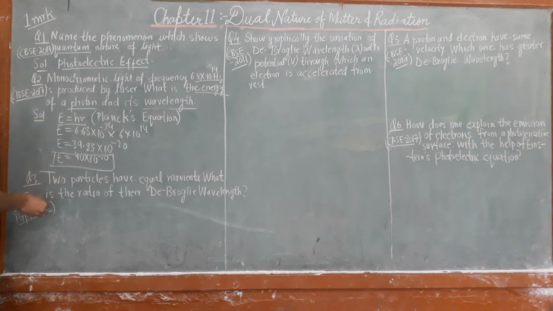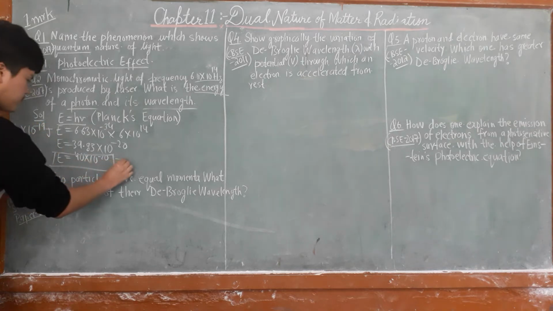You can write this as 4 into 10 to the power minus 19 joules as well.